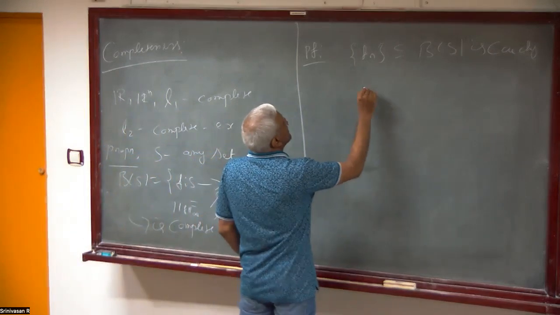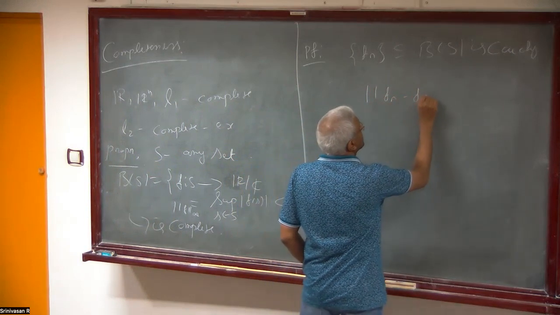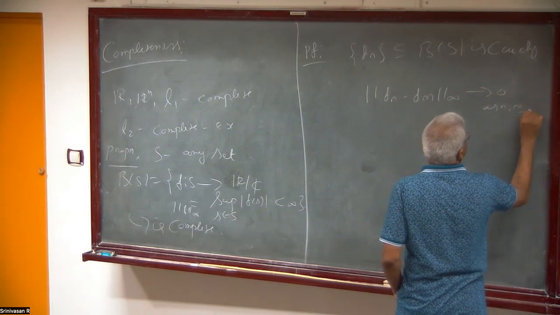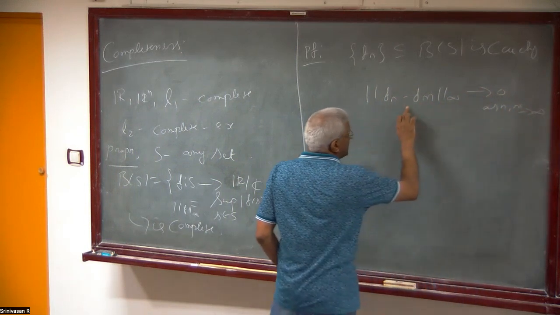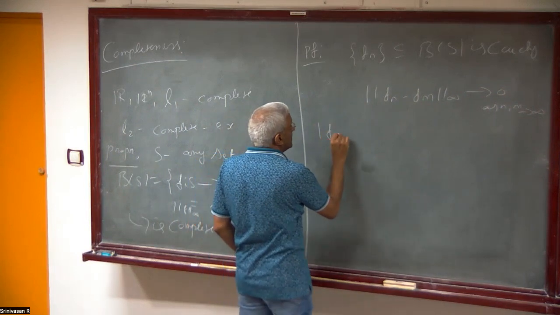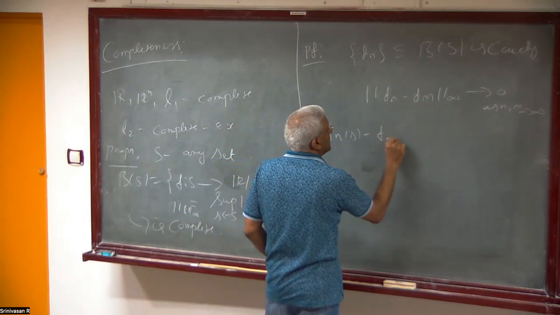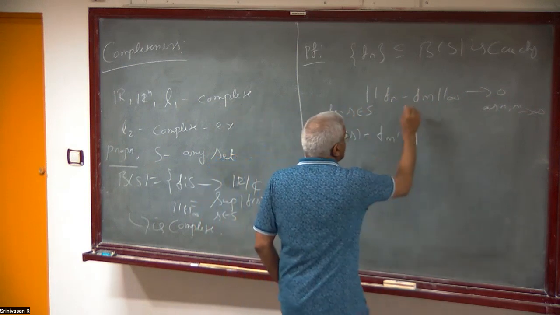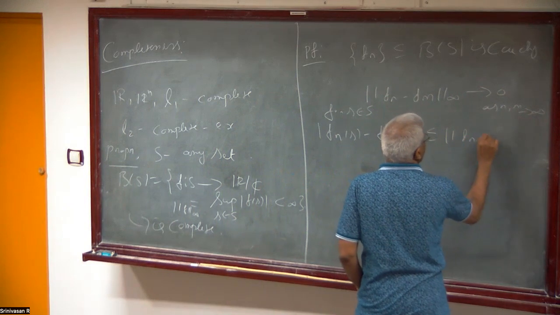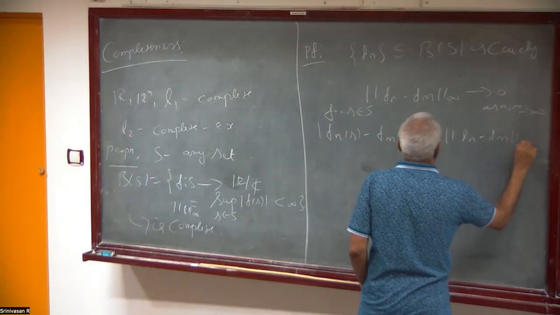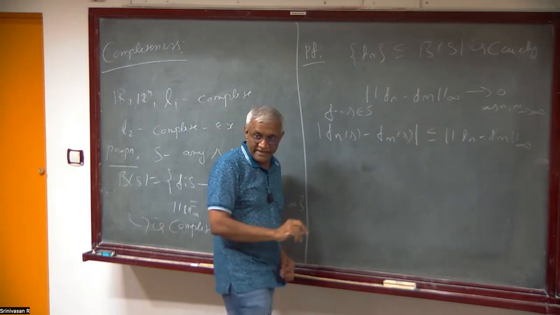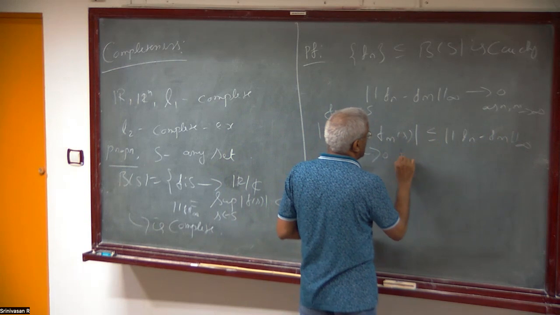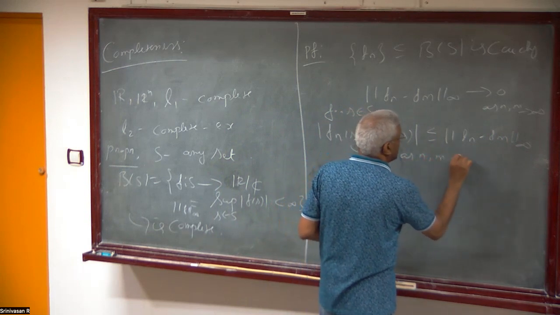So in particular, the norm of Fn minus Fm infinity goes to 0. But this is the supremum, right? So for fixed s in S, Fn(s) minus Fm(s) is less than or equal to the norm of Fn minus Fm, since this is just the supremum. So this should go to 0 for each s as n and m go to infinity.